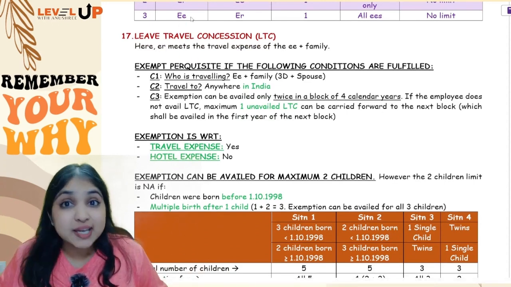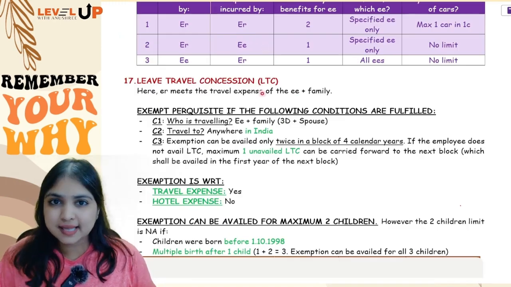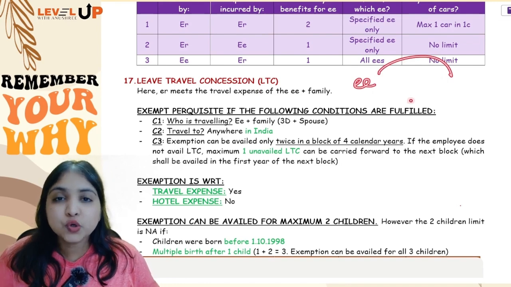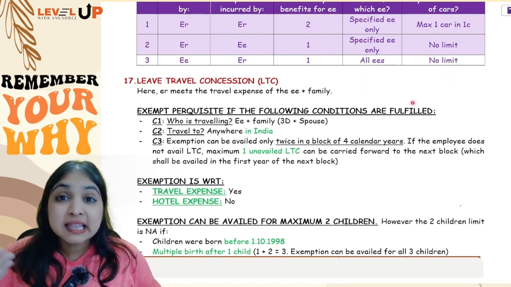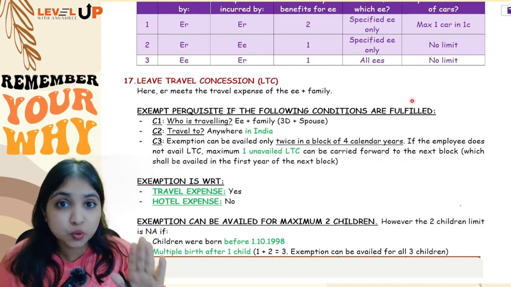Okay, coming to the next perquisite now, leave travel concession. So see, what happens in LTC is that the employee along with his family is going on a vacation. Okay, so when you go on a vacation, you will have travel expense. That travel expense is being met by the employer, not hotel expense. I'm talking about only travel expense.